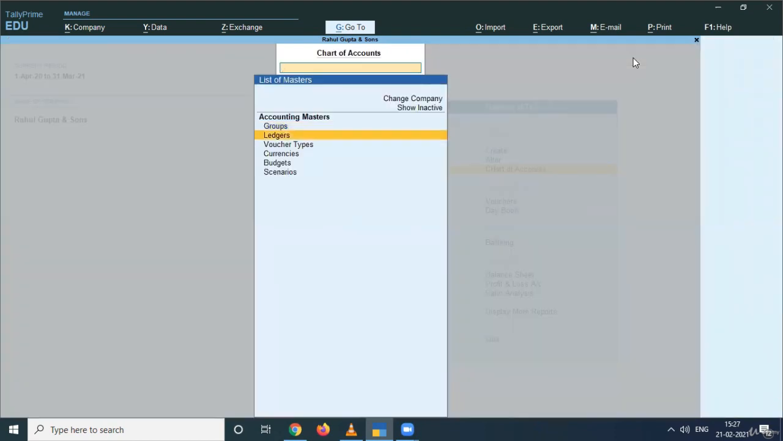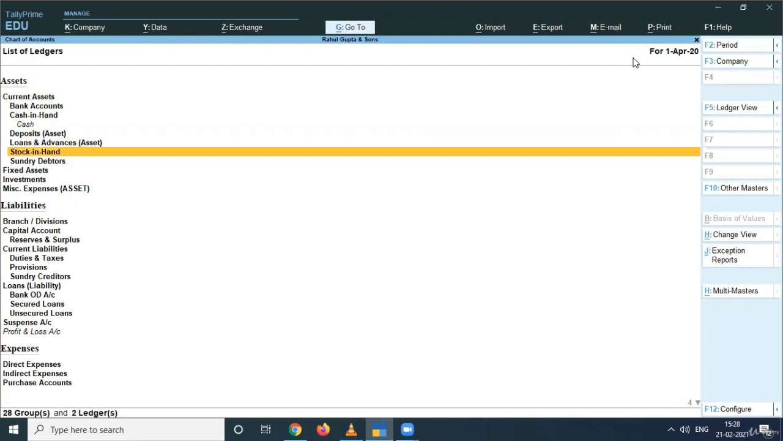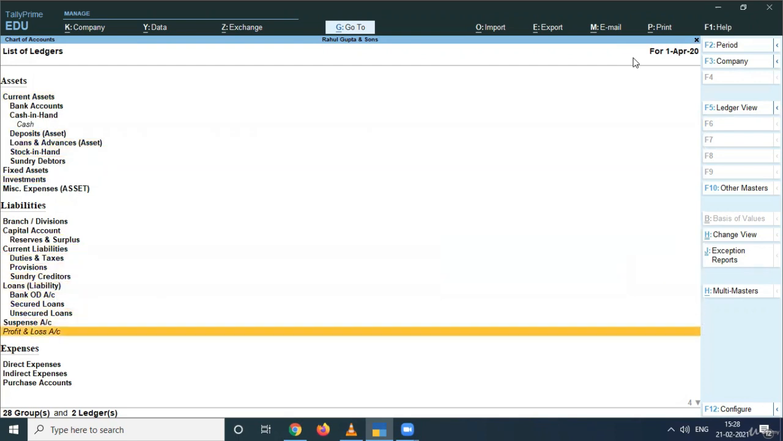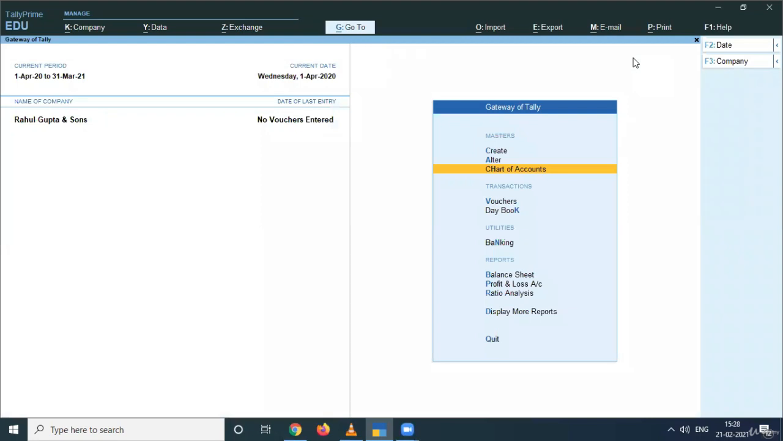Coming back, there is the ledger as well. There are basically two ledgers that are pre-created by Tally. That is your cash ledger, and the second one is your profit and loss account. These are the two pre-created ledgers that are provided by Tally. Other ledgers you need to prepare as per your own requirements and the needs of the business. This is how you can check the pre-created or already made ledgers, made by you or by Tally Prime.